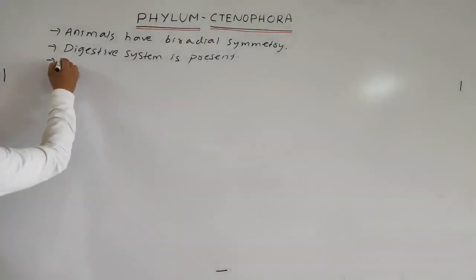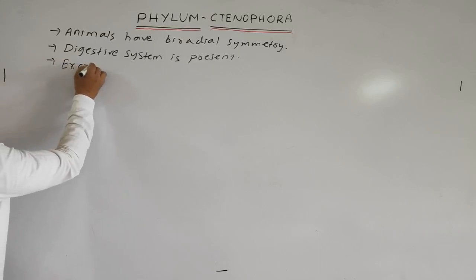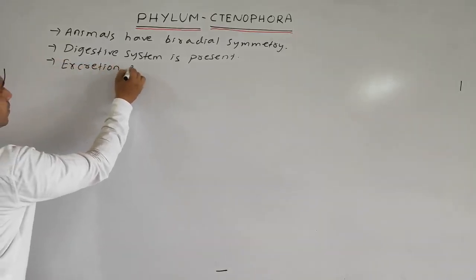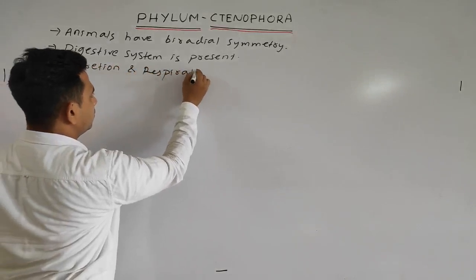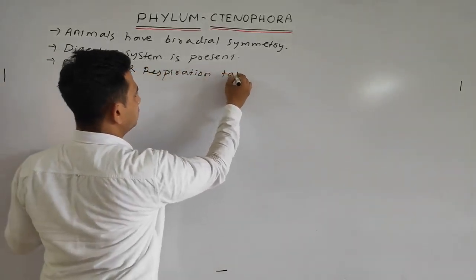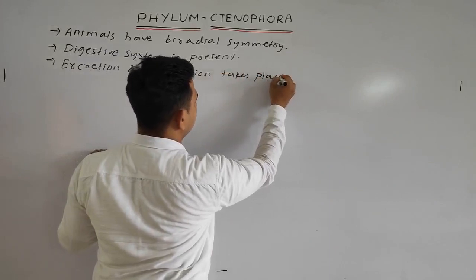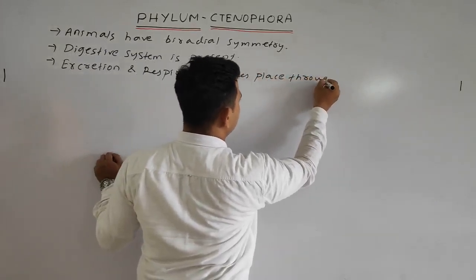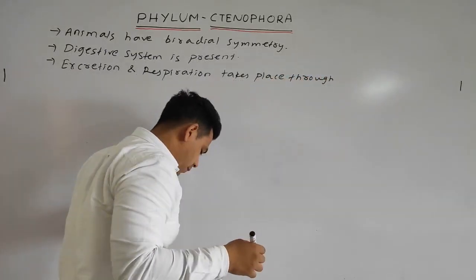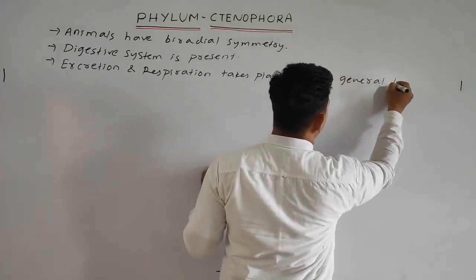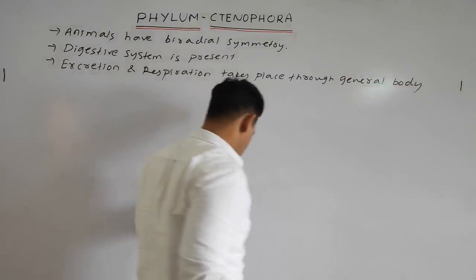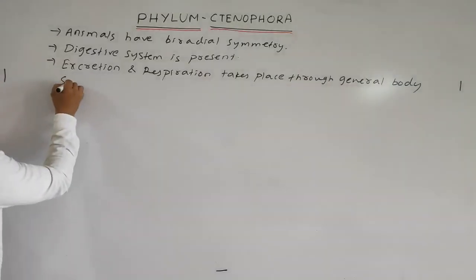So we can write: excretion and respiration take place through the general body surface.